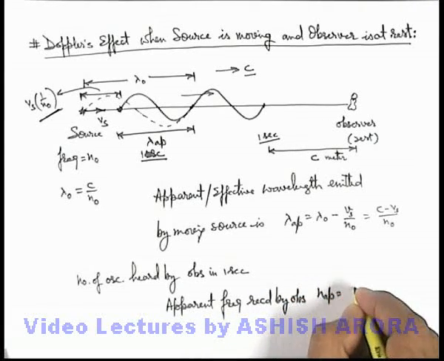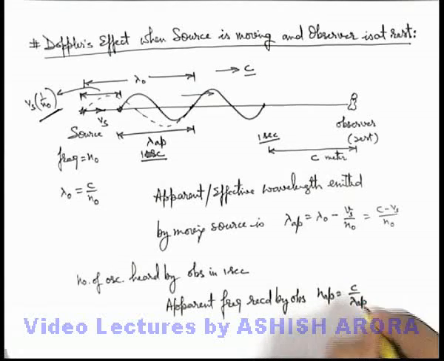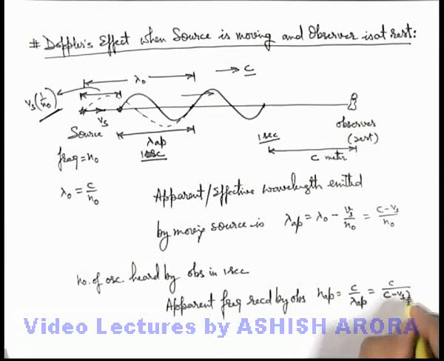This equals c by lambda apparent. If we substitute the value of lambda apparent, this will be c by c minus Vs by n naught. So this will give us the apparent frequency to be n naught multiplied by c by c minus Vs.